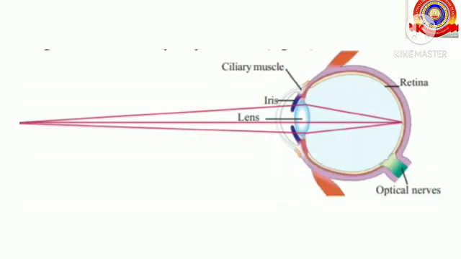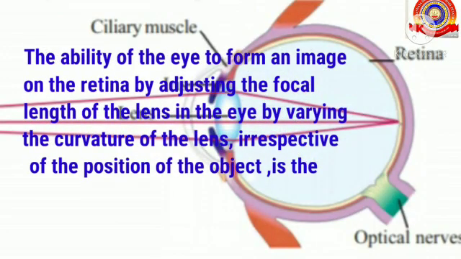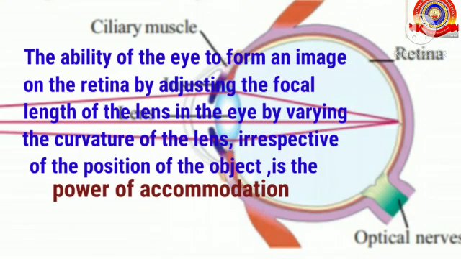The ability of the eye to form an image on the retina by adjusting the focal length of the lens in the eye, as discussed above, by varying the curvature of the lens irrespective of the position of the object, is the power of accommodation. So what is power of accommodation? It is the ability of the eye to form an image on the retina by adjusting the focal length of the lens in the eye by varying the curvature of the lens according to the position of the object. It is the power of accommodation.